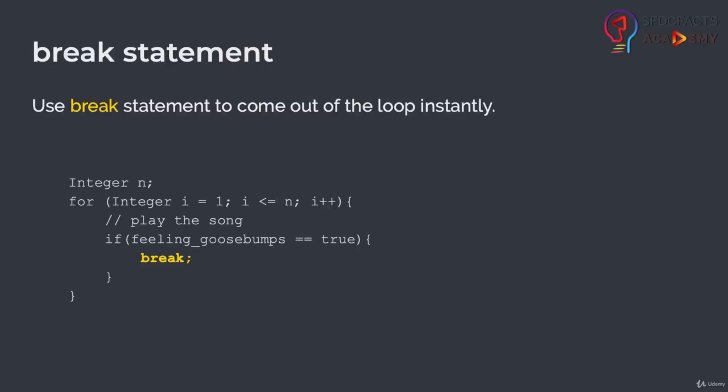So we have talked about the loops a lot, and in this video we are going to talk about a special statement or a special keyword that can help you to come out of your loop before meeting your end condition, and it's called break statement. So whenever you put a break statement in your loop and when it gets executed, it takes you out of that loop. Let's try to understand it with the help of this example.